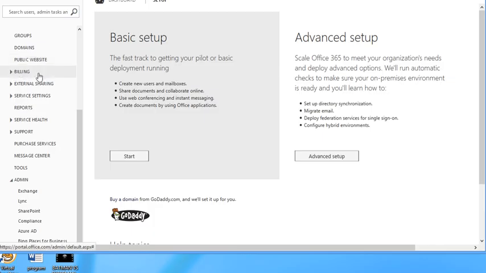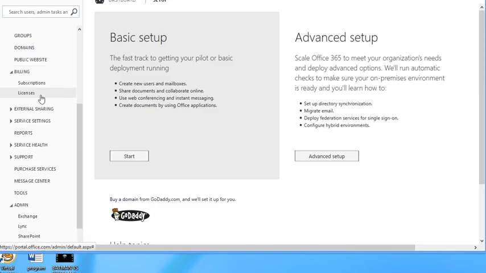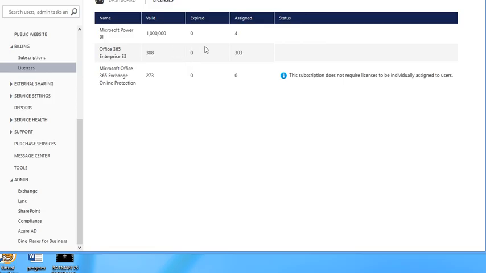Billing is just from Microsoft, what type of billing do you have. Let's say I click on licenses and see I have 308 E3 Enterprise licenses, and 303 are assigned already. That means if I need more licenses, I need to contact Microsoft to buy them. And then you have other licenses. Whatever you have, it's going to be in your dashboard, and you will see the numbers and the remaining licenses, and you can easily check it from here.